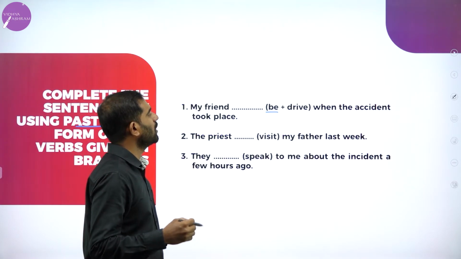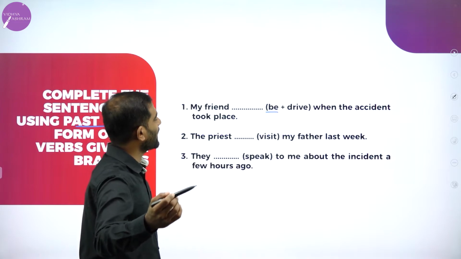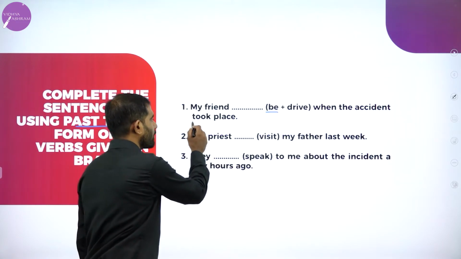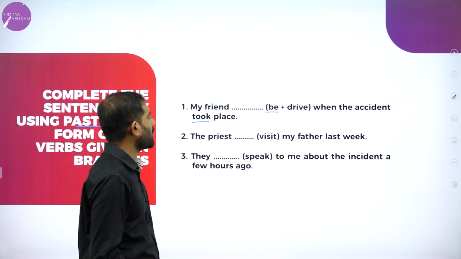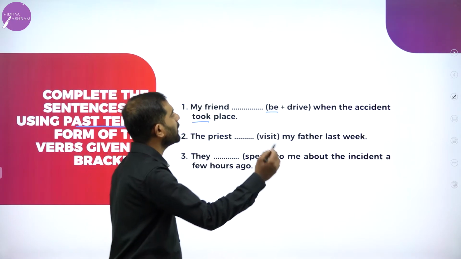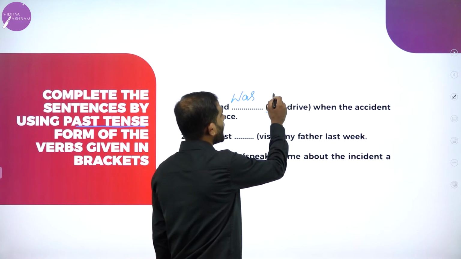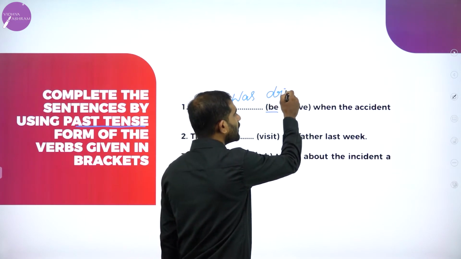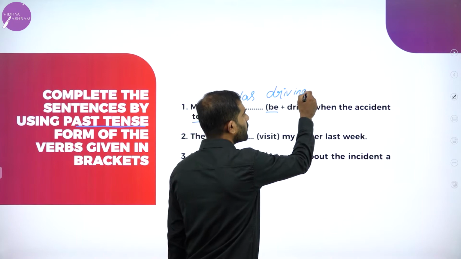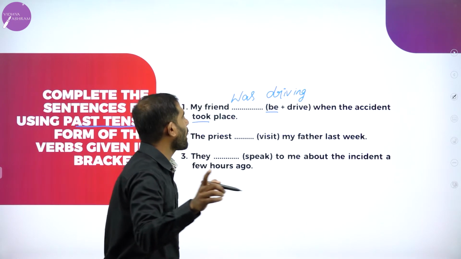My friend dash when the accident took place, which has already happened. My friend, be form, was driving. This is one of the important rules you need to remember.